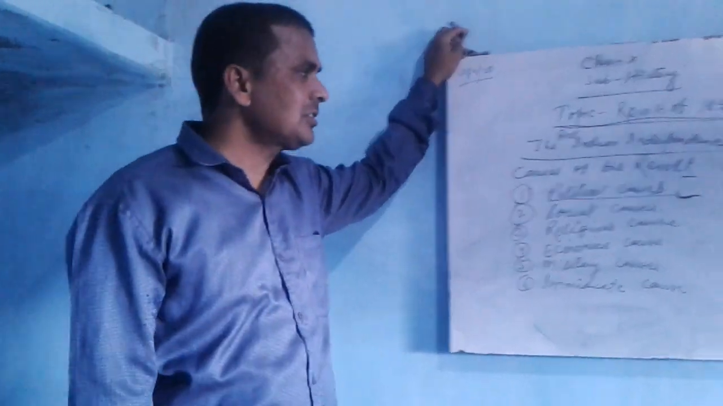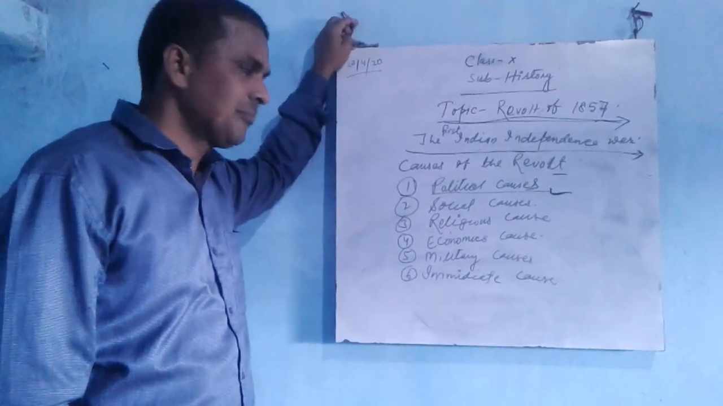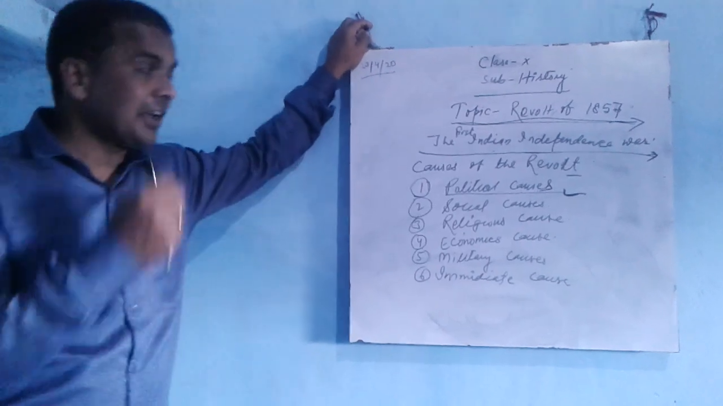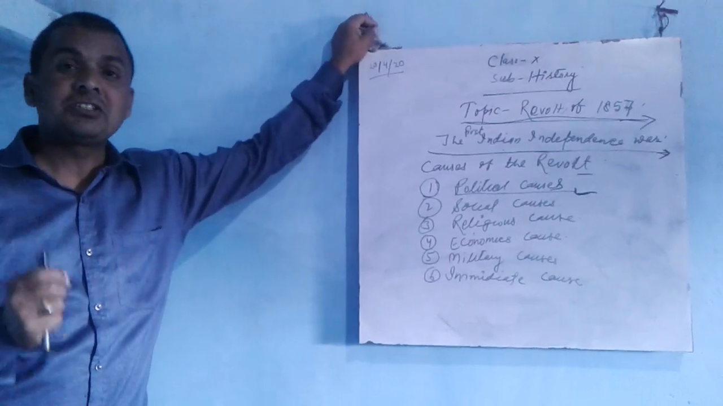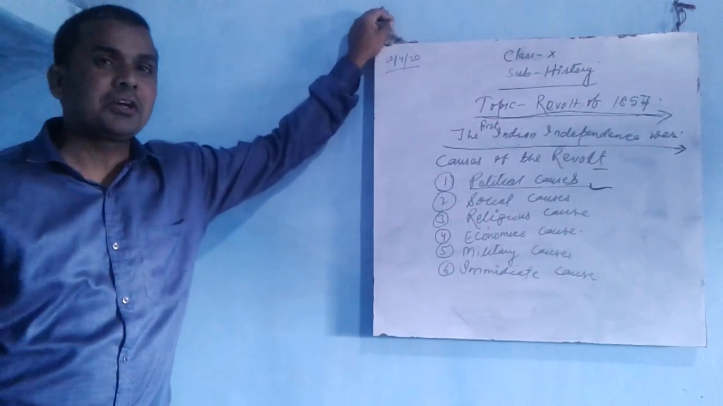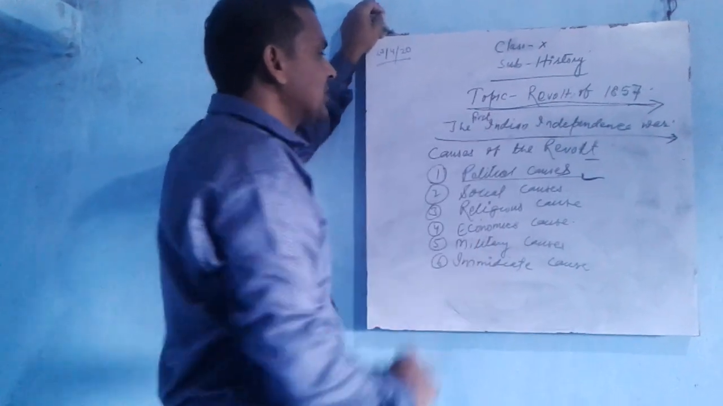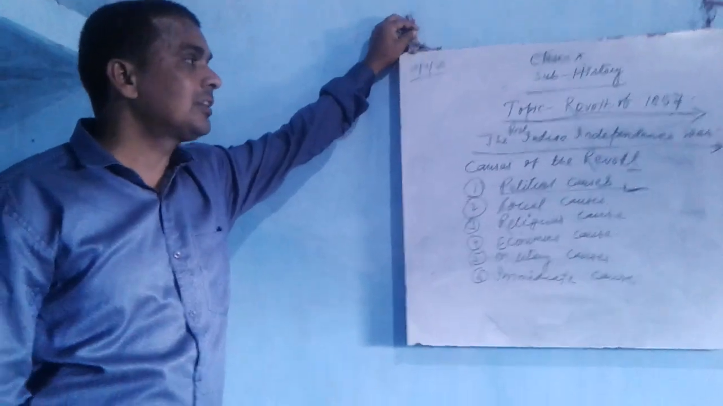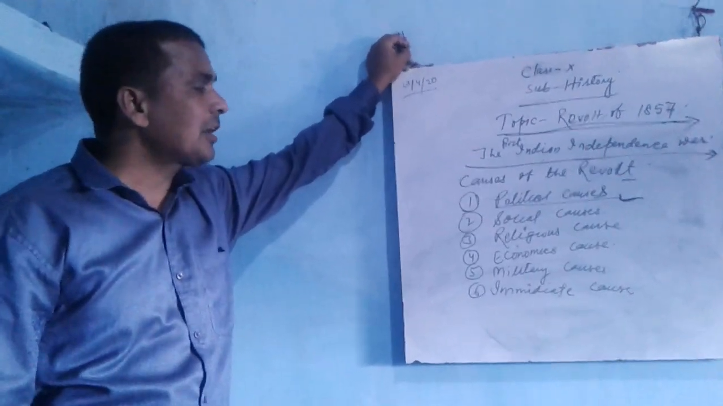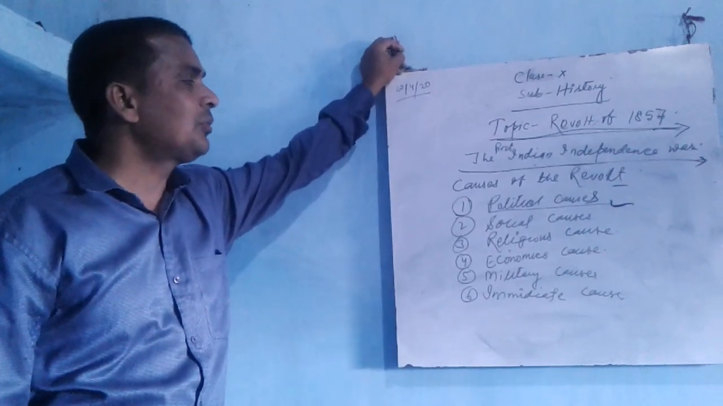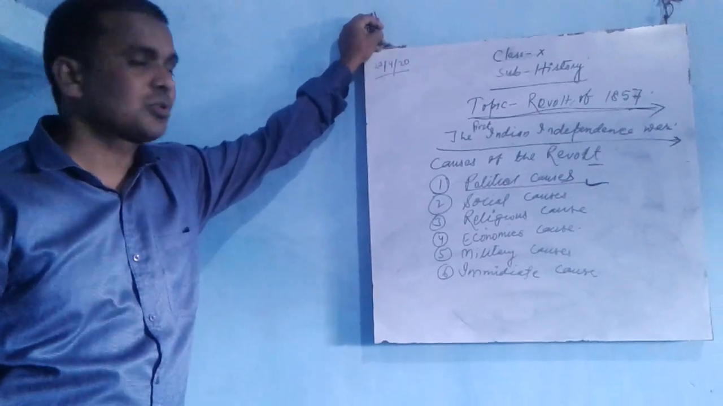So now we have to discuss the revolt of 1857, because before writing any topic we have to understand the reason behind the topic and what the meaning of the topic is. So first we will discuss why this revolt is known as the revolt of 1857, and also why it is known as the first Indian independence war.